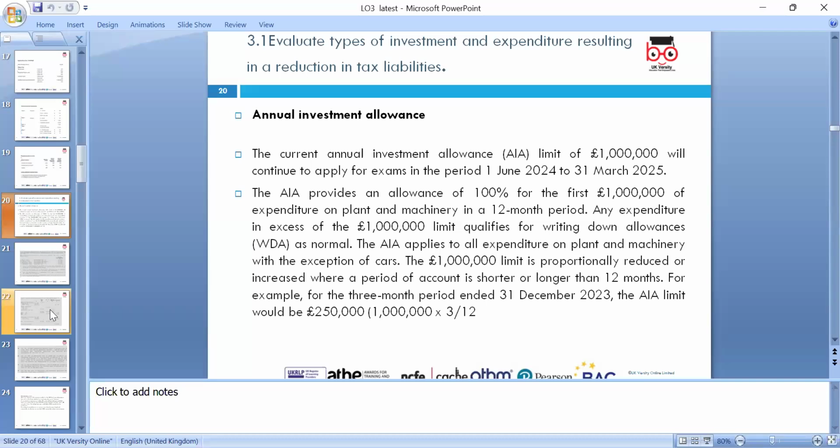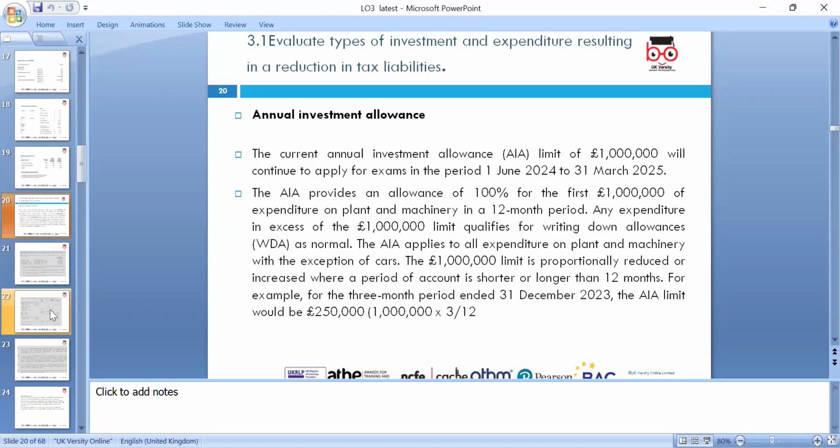The class one and class two national insurance rates, those we need to look around according to whichever finance act will follow. Let's evaluate our 3.1 assessment criteria. Evaluate the types of investment and expenditure resulting in a reduction in the tax liability. Current annual investment allowance, which is 1 million, will continue to apply. In the exam, of course, you're not doing an exam, we're looking just at the assignment. So in the assignment, we can add these examples.